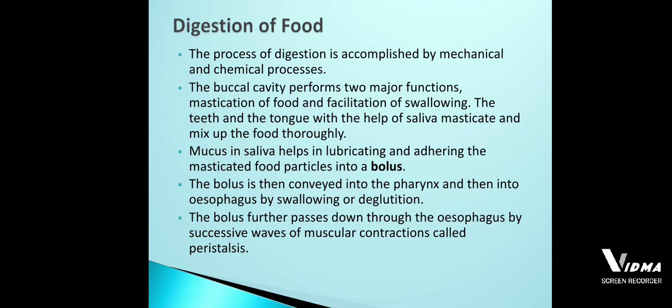Then from the esophagus, the bolus enters the stomach, regulated by the sphincter called the gastroesophageal sphincter. So this is the mechanical method, how the food that we take enters the buccal cavity and moves till the stomach.